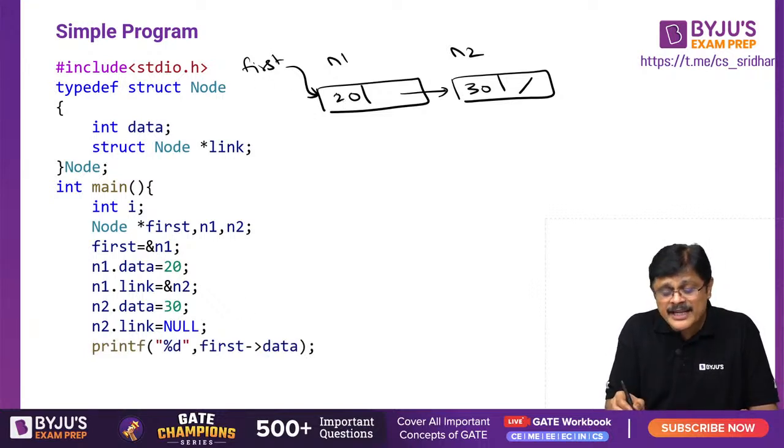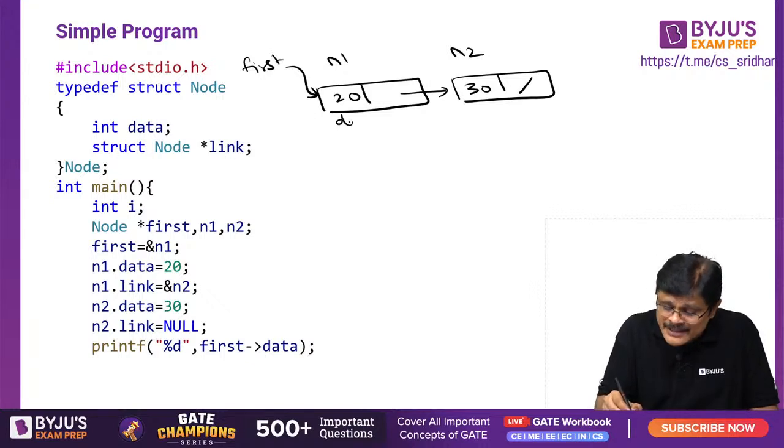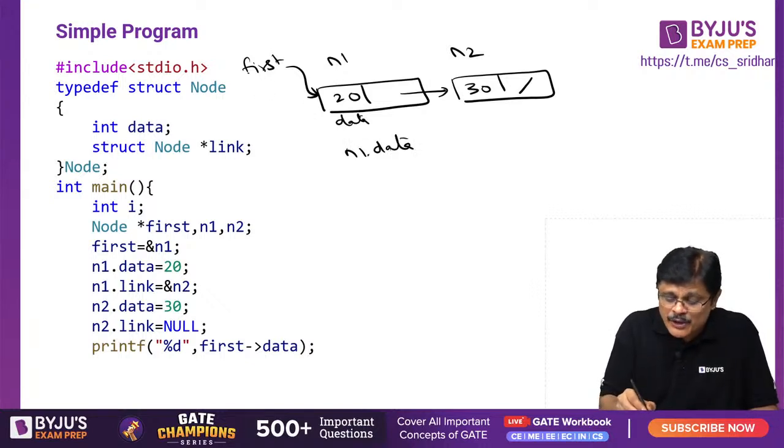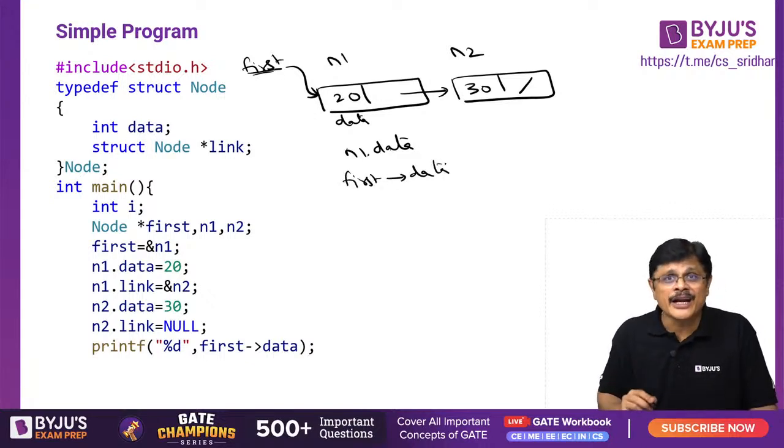Now what you are doing, first right arrow, because first is a pointer, no? Pointer, how can you access the data? See, with N1, how can you access the data, sir? You can access the data like N1 dot data. But using the pointer, how can you access the data, sir? First right arrow data. First right arrow data you can access.